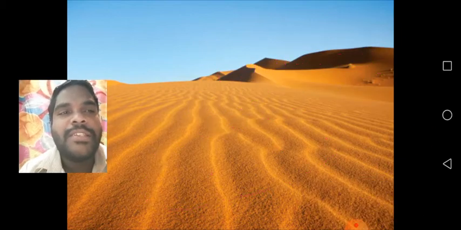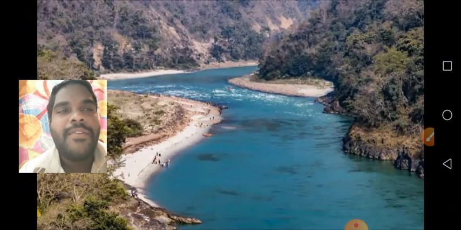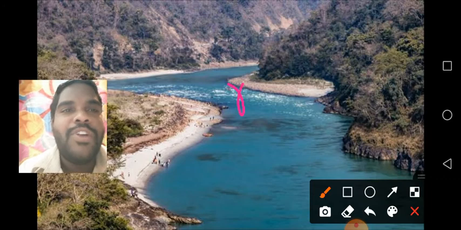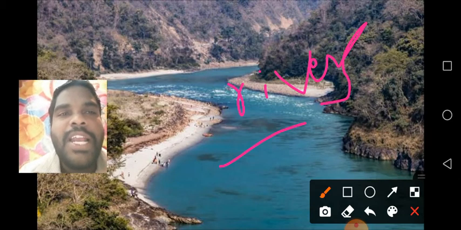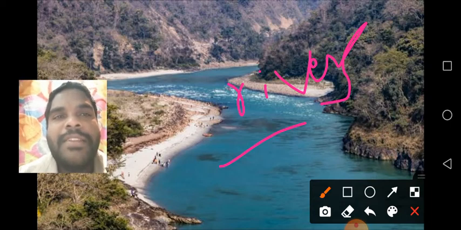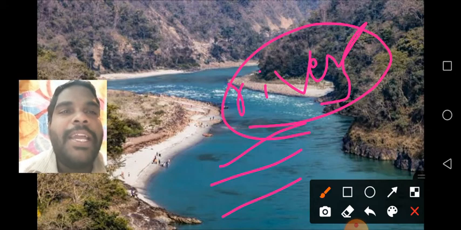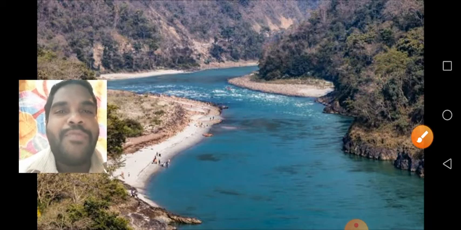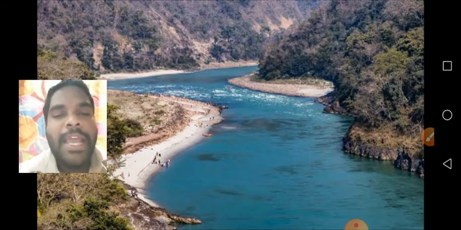Understand children? Yes. See, and the next one is, what are these? Rivers. After falling, the rain will carry the water into small channels. The small channels form into big rivers. Understand children? Yes. These are the main kinds of landforms we are going to learn in this chapter. Yes. Let us start.